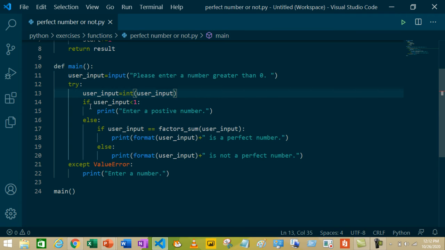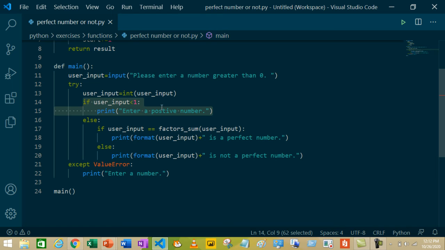Next, if user input less than 1, as you know that negative numbers and 0 are less than 1 and we can't check whether they are perfect numbers or not, we are printing an error that enter a positive number.